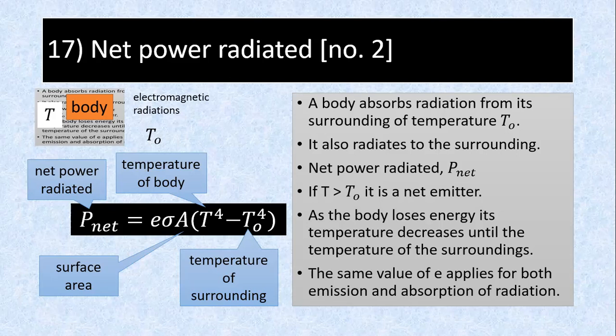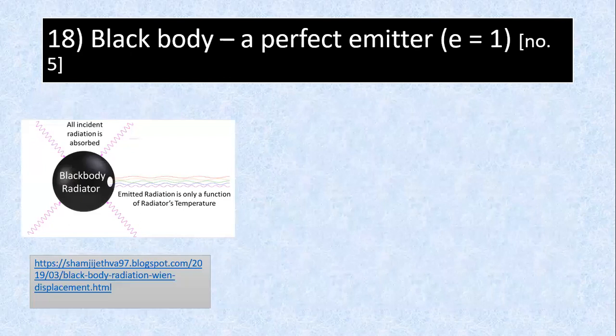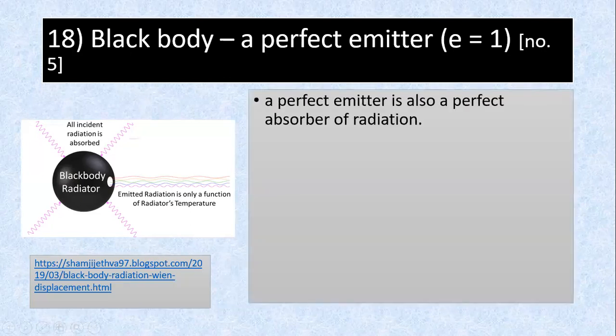Okay, black body then. A black body is a perfect emitter. E equals 1. As the diagram shows, all incident radiation is absorbed. And the emitted radiation is only a function of the radiator's temperature. So a perfect emitter is also a perfect absorber of radiation. Such a body is called a black body.